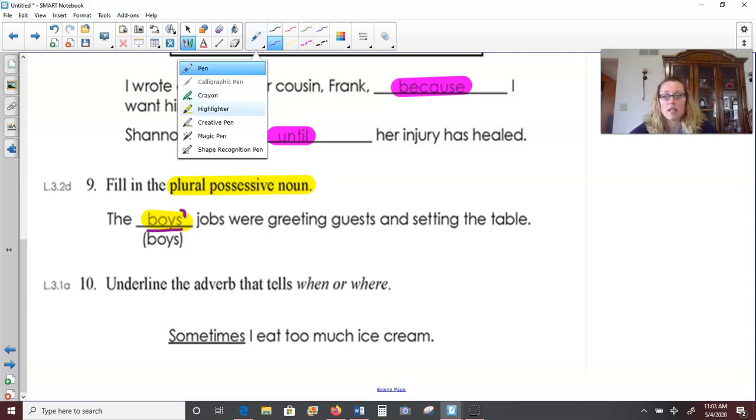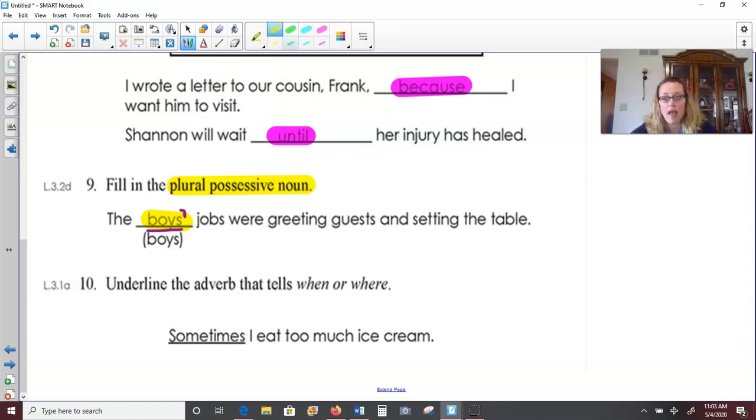And lastly here, number 10, underline the adverb that tells where or when. Remember, adverbs describe the verb. They describe the action. Sometimes I eat too much ice cream. That is true. It tastes so good when you're eating it, and then you get a stomachache later. But when or where do I eat? Because eat would be the verb. Well, when do I eat too much ice cream? Sometimes. That's describing when I eat too much ice cream.